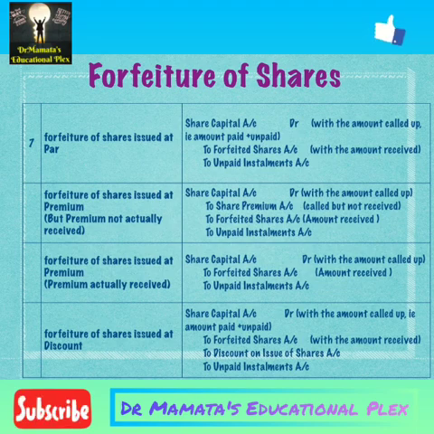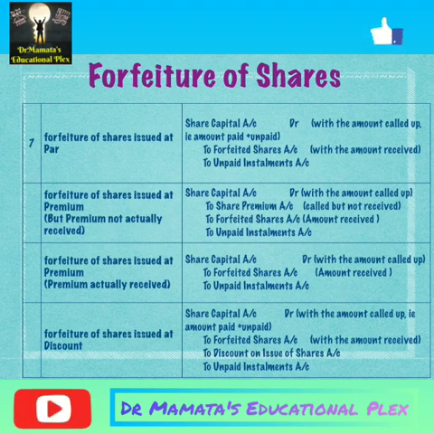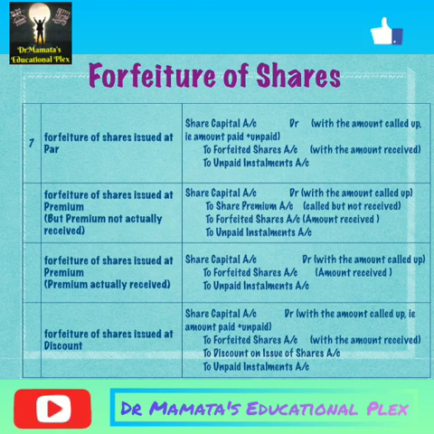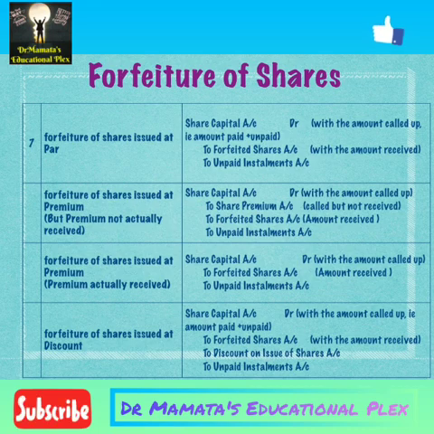Those shares which are issued at par, the forfeiture entry for those shares will be share capital account debit to share forfeiture account, to unpaid installments account. Unpaid installments means if someone has not paid money on allotment, then the share allotment account will be credited here. If someone has not paid money on share allotment and share calls, then share allotment and share calls accounts will be credited here. So for unpaid installments, the application, allotment and calls are treated as installments in issue of shares. So those accounts will be credited here.